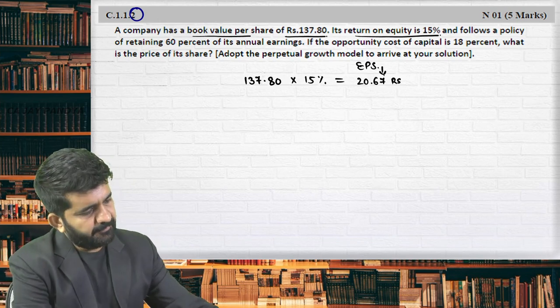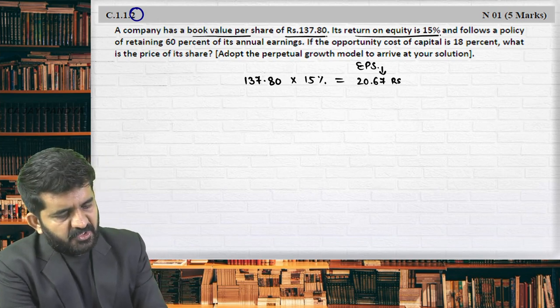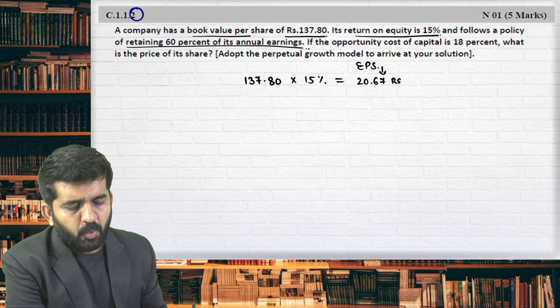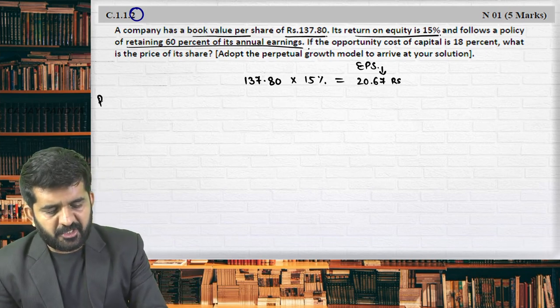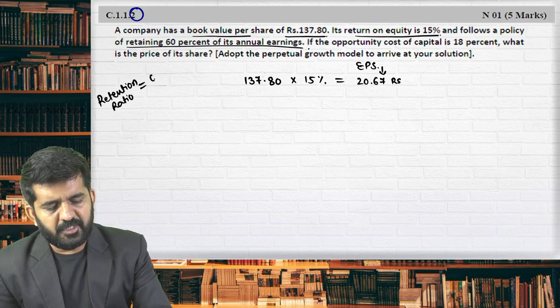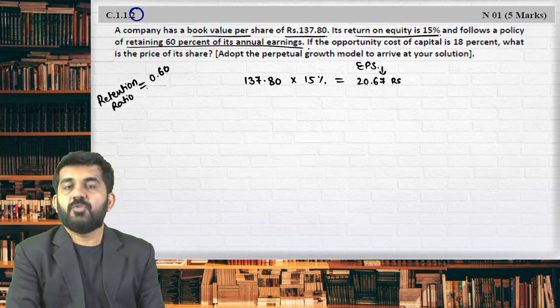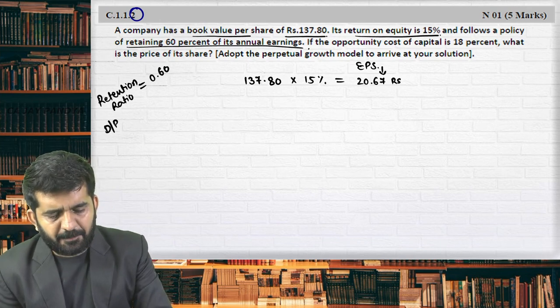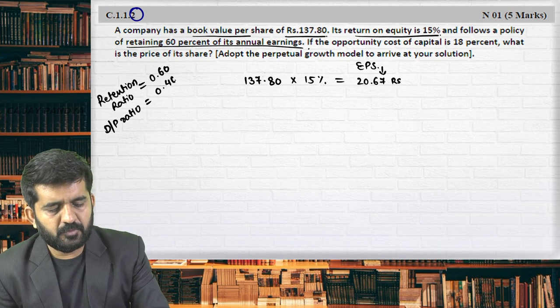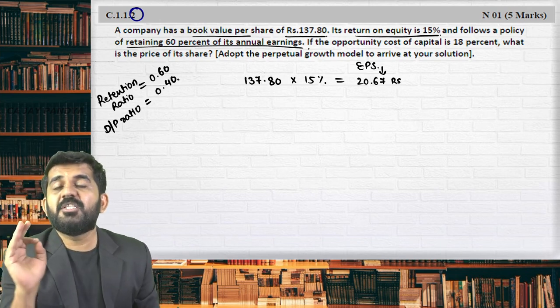Is it alright? And follows a policy of retaining 60% of its annual earnings. So what is retention ratio? Is 60%. Then what will be dividend payout ratio? Will be 40%. What does this mean?